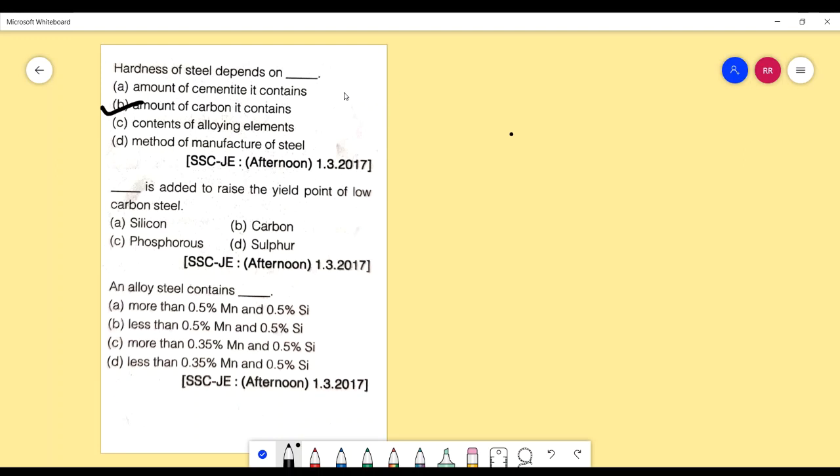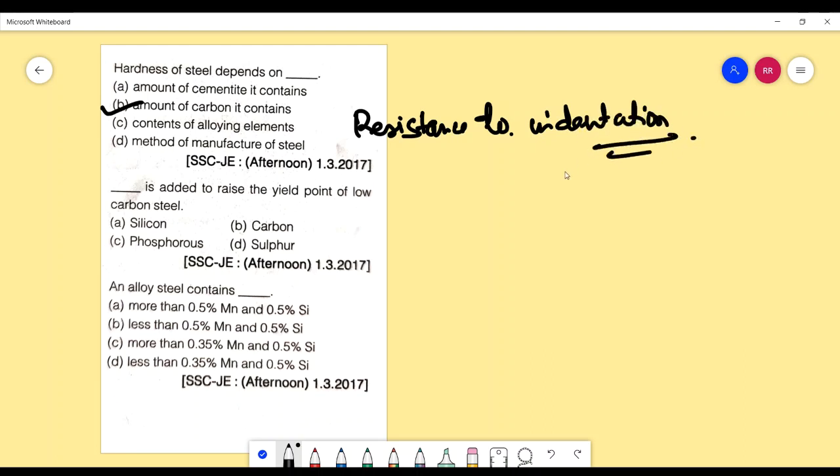We should also know the definition of hardness. Now, hardness is defined as an ability of a material to resist abrasion, indentation, wear, and scratch. In simpler terms, hardness is resistance to indentation. This is the definition. And in case of steels, if we start adding carbon, the hardness increases.